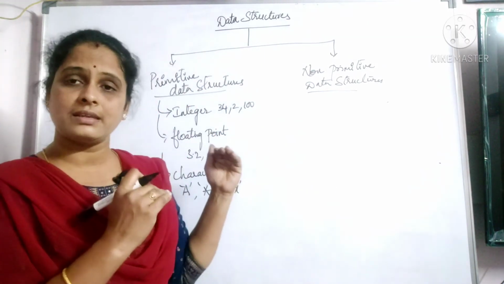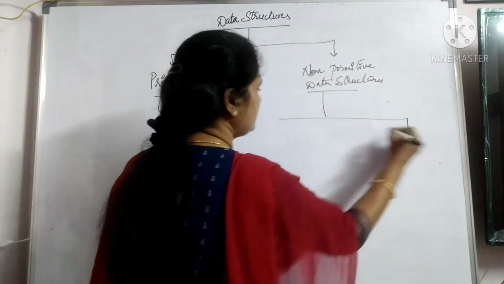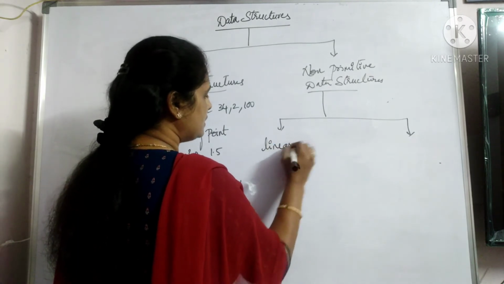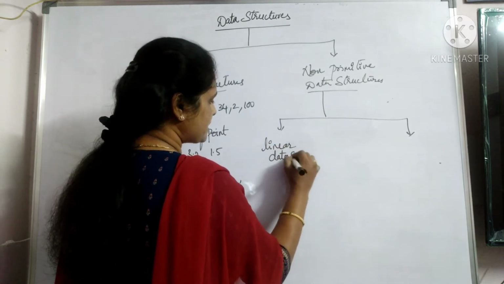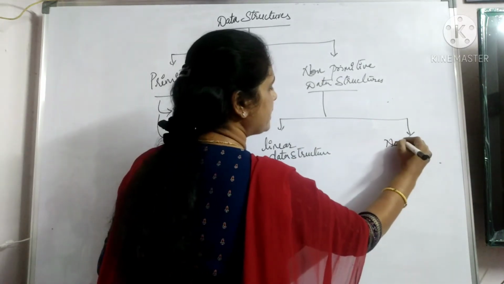But still here there is a segregation. Now, what is all that? They come under linear data structure and non-linear data structure.